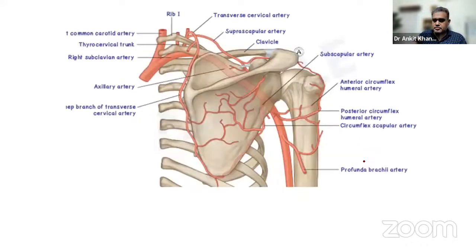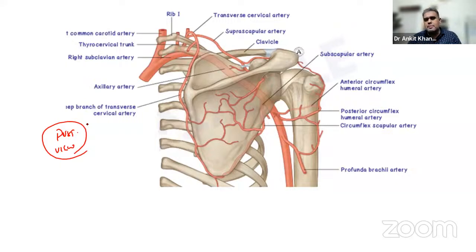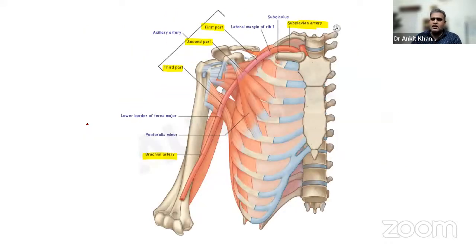Now this is which view? We are looking at a posterior view. Okay. Now here, let me tell you the applied part also. Just remembering the branches is not that much fun. The fun lies over here. See this. Now suppose this is the artery. Very good, right? Just give me 1 more minute. Okay, so you'll understand the topic over here.